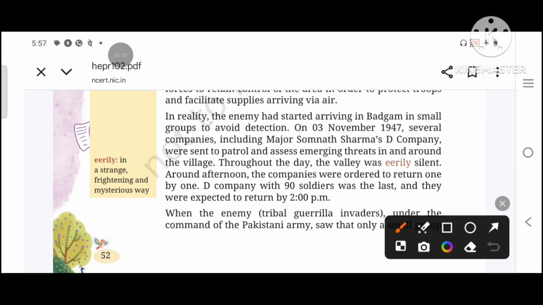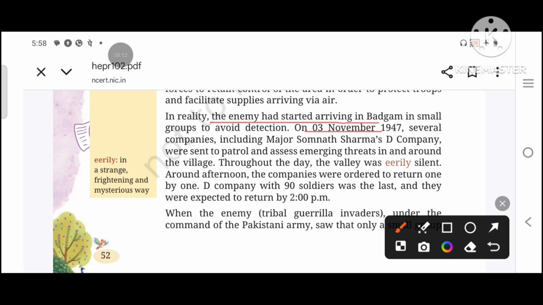In reality, the enemy had started arriving in Budgaon in small groups to avoid discovery. So, to avoid discovery, they were coming in small groups so that people would not know why so many people were coming there. So they were coming in small groups.